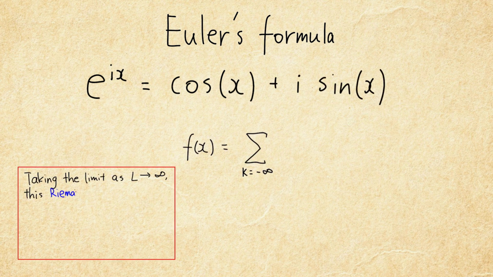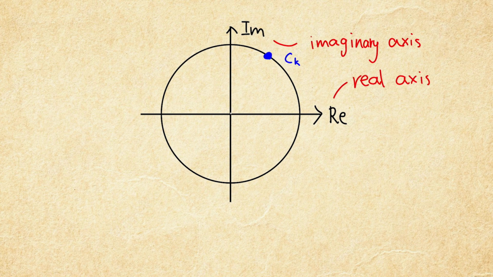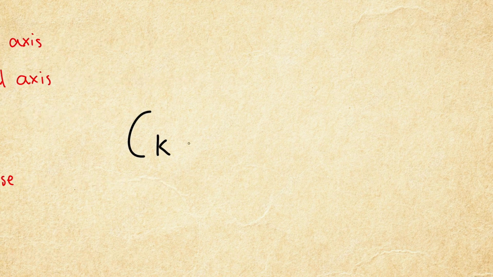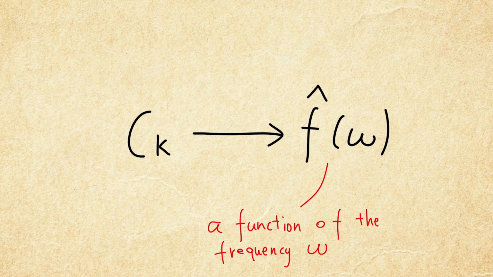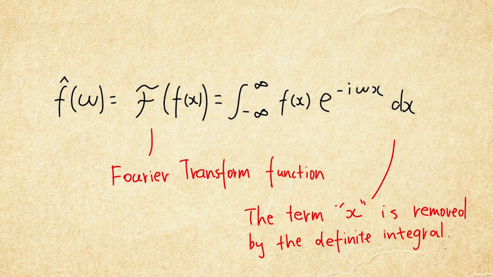Using Euler's formula, we're able to write the Fourier series in its complex exponential form. The magnitude and phase information of the sinusoidal function is stored within a complex coefficient c_k. When we extract c_k into its own function and extend its domain to all real numbers, we get the Fourier transform of the function in terms of the frequency omega.